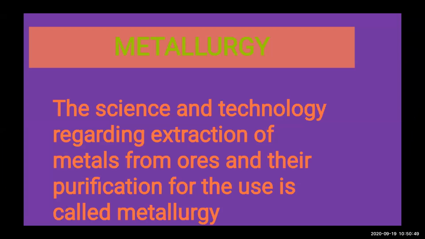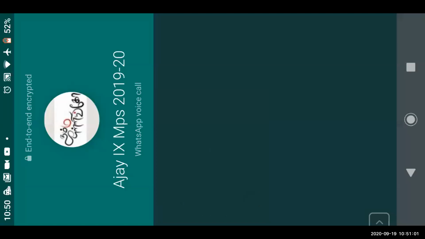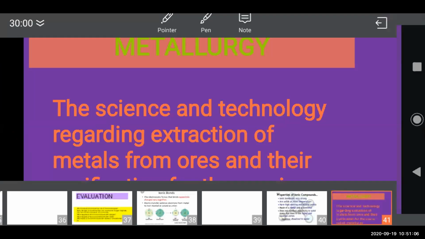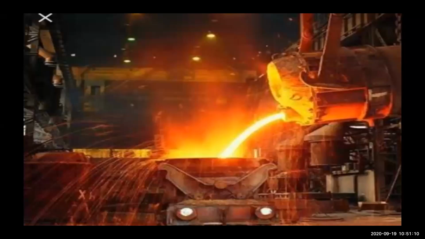Okay, so we will see what we mean by ores. Remember, this definition can be asked in your exam: what is metallurgy, and then what is an ore. You can see here how metallurgy happens at very high temperature. The metals are melted and extracted from their ores. So what is an ore?